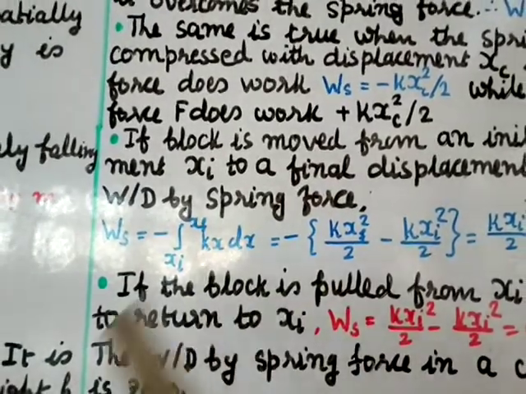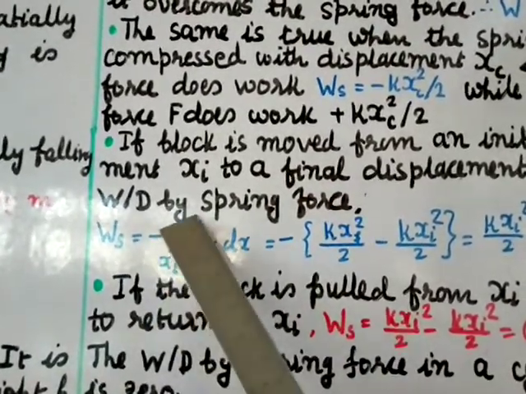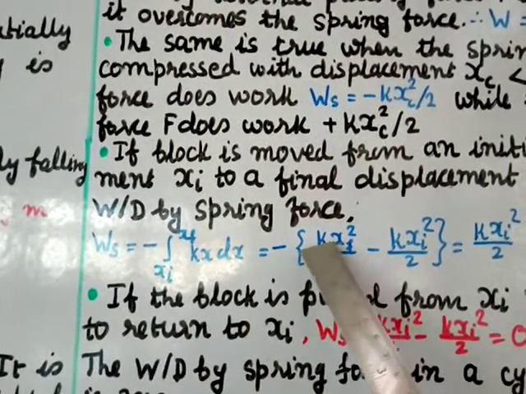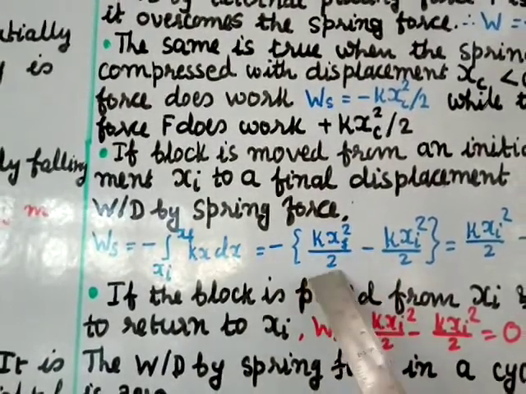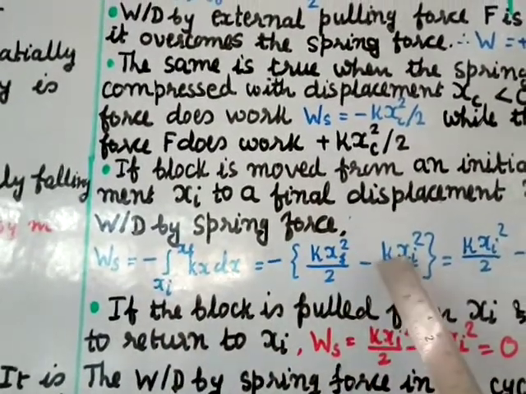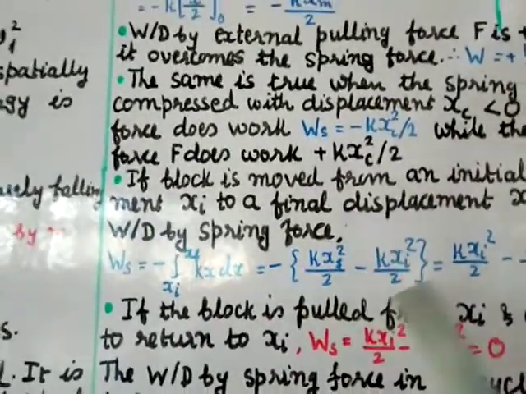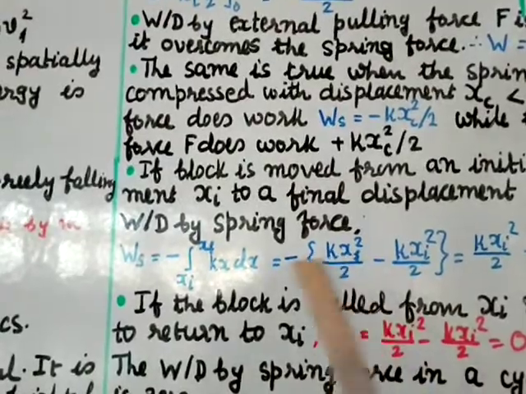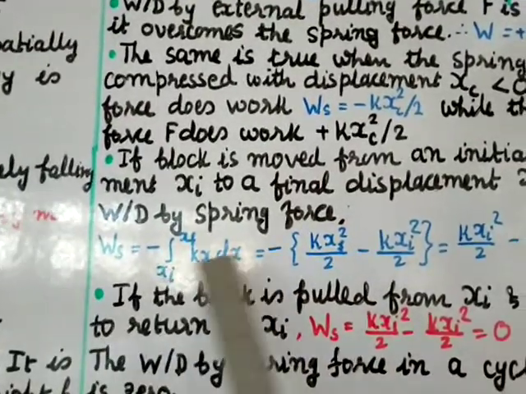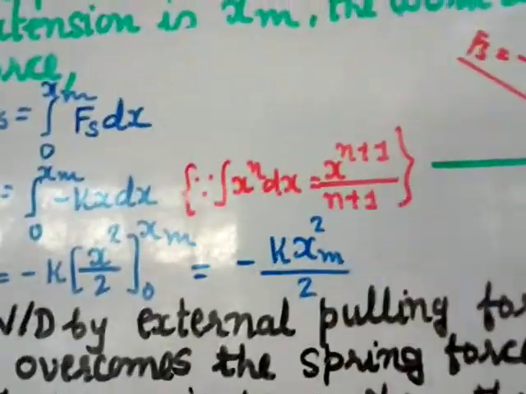You apply the upper limit x_f square by 2 and the lower limit x_i square by 2. The k is a constant which stays out of the integral, and the negative sign also remains.